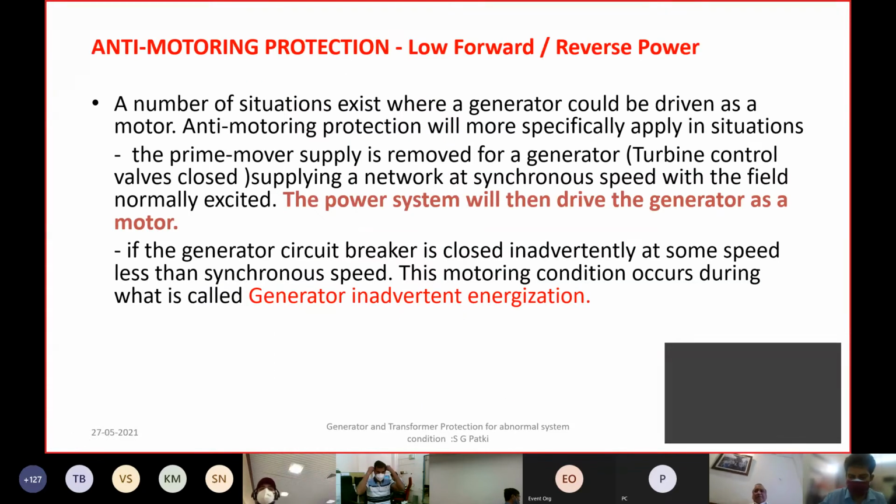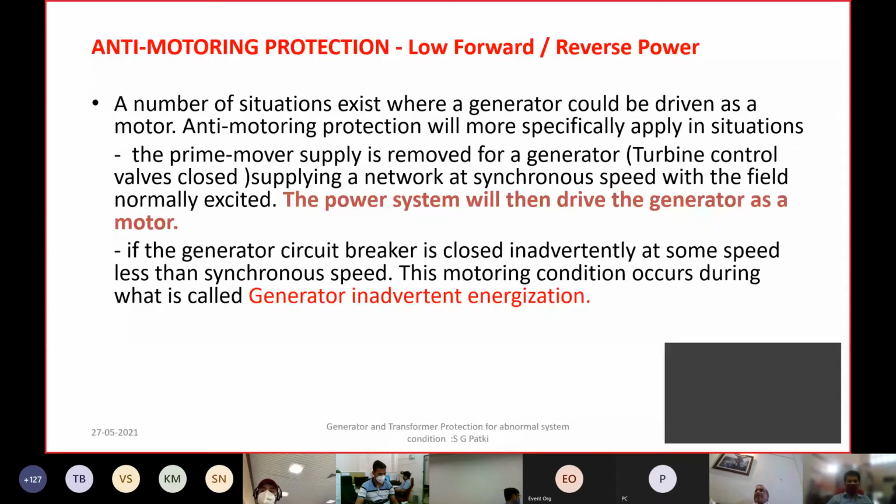Now, what are some of the other actions that take place? For example, if the system condition is disturbed and the frequency is fluctuating, sometimes there is an over frequency, the governor may change its mode and try to close the control valve to control the frequency.